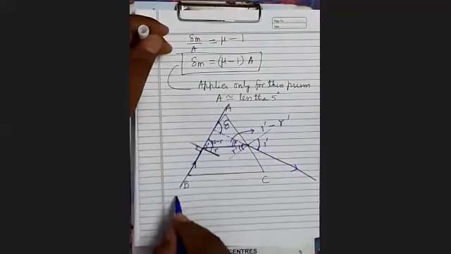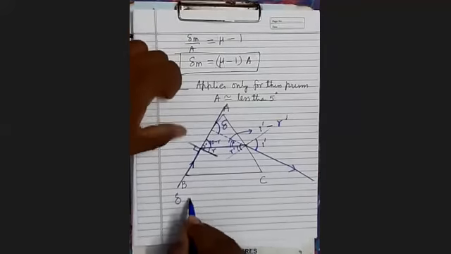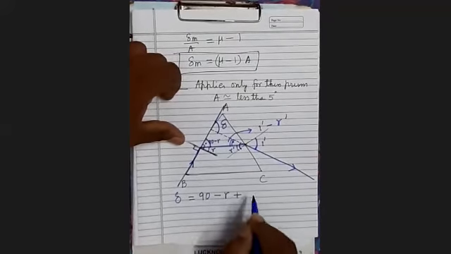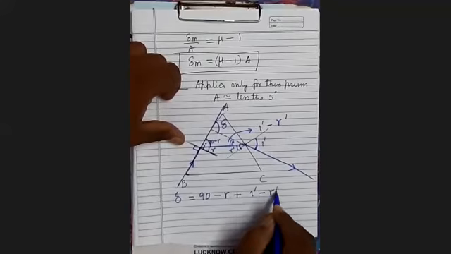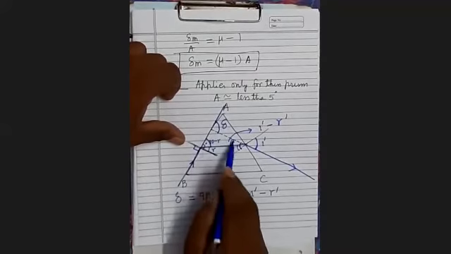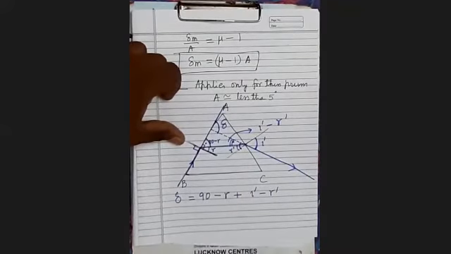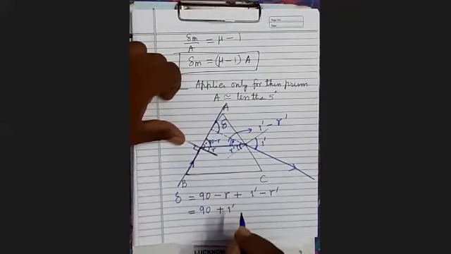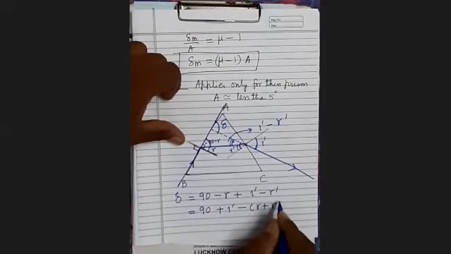So what will be the delta? Delta equals 90 minus R plus I dash minus R dash. Exterior angle equals the sum of two interior opposite angles. Rearranging, 90 plus I dash, where I dash is the angle of emergence, minus R plus R dash.